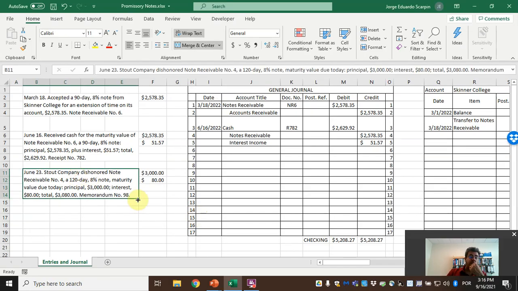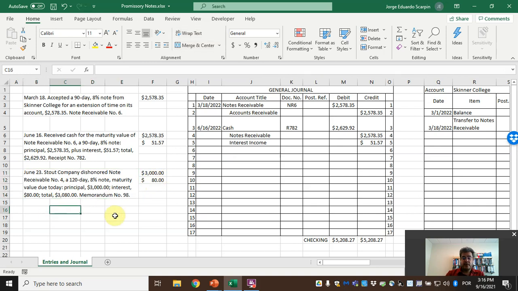Let's consider here, June 23rd, Stout Company dishonored note receivable number 4, a 120-day 8% note, maturity value due today, principal 3,000, interest 80, total 3,080. How do we find this 80? 3,000 times the interest rate, 8%, times 120 days, divided by 360 days, the 80.